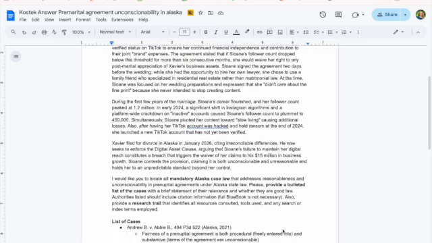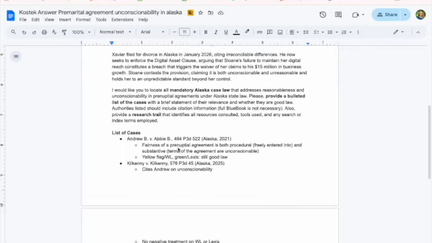Here is my list of cases. I have 2 cases. I have Andrew v. Abbey, and then I have its citation out of Alaska in 2021. I have a sentence about what it is about and how it has to do with unconscionability. And then I have a statement on my updating. It had a yellow flag on Westlaw, it's green on Lexis, it's still good law.